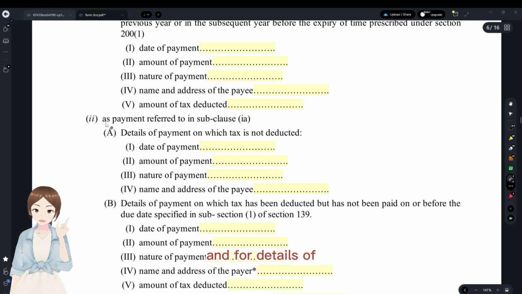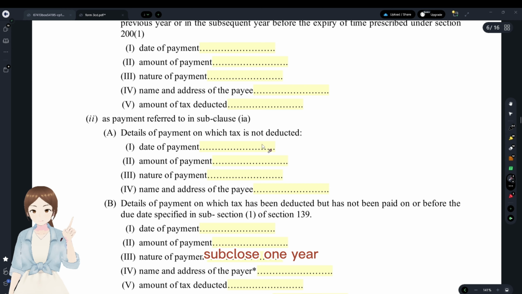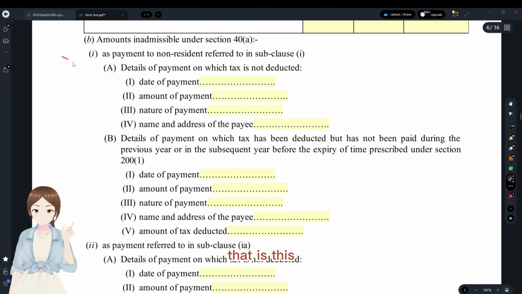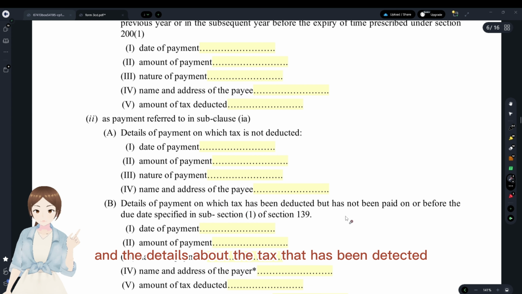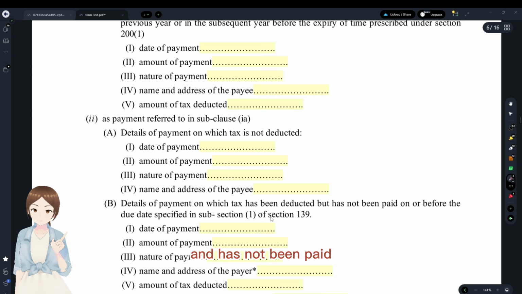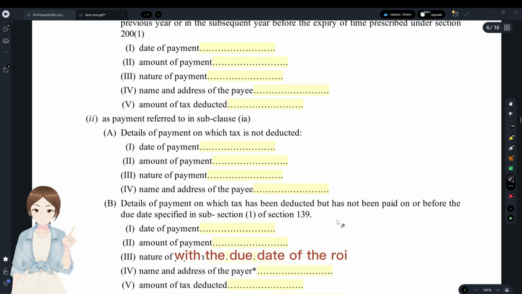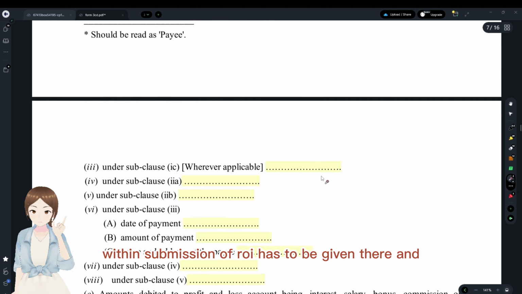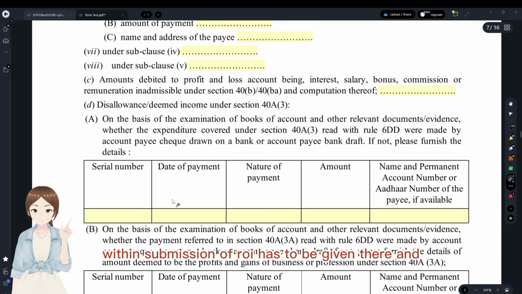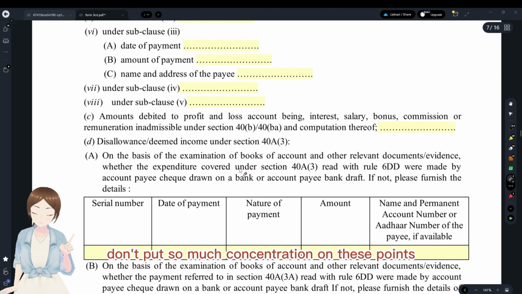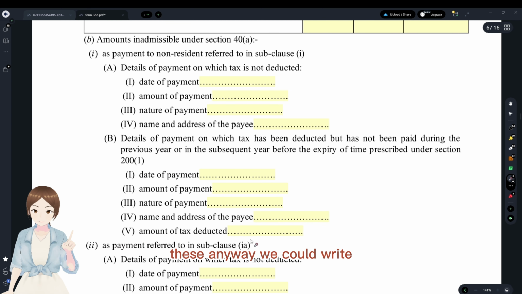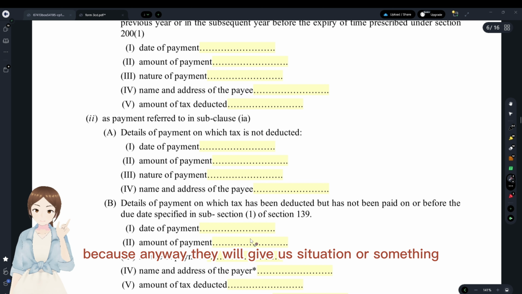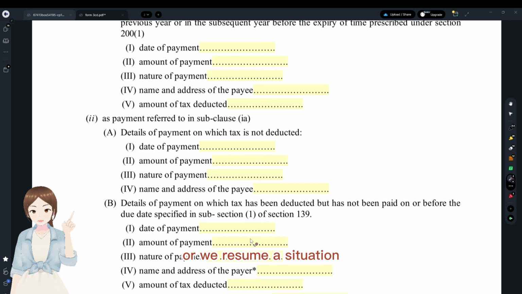And for details of payment referred to in subclause 1A, details with regards to that, and the details about the tax that has been deducted and has not been paid within the due date of submission of ROI have to be given there. And the amounts debited, don't put so much concentration on these points. These anyway we could write, because anyway they will give us a situation, or we assume a situation.